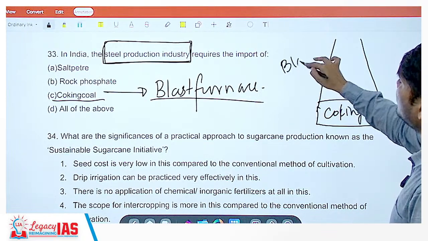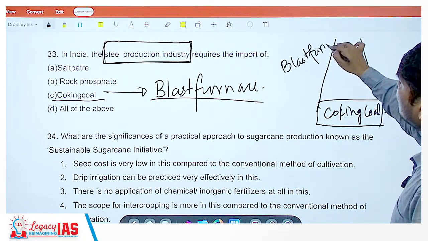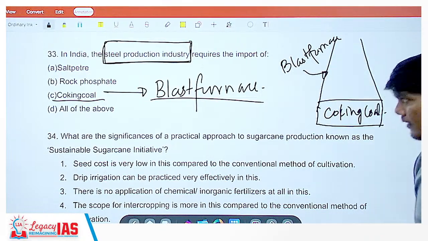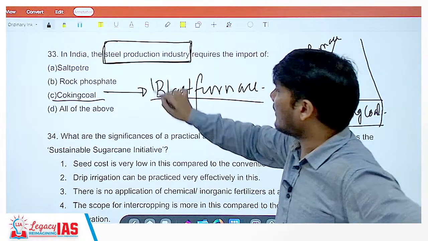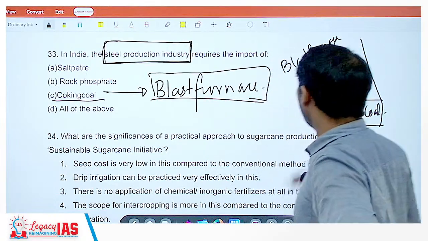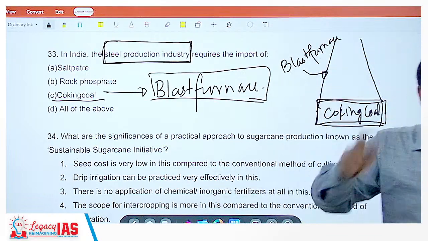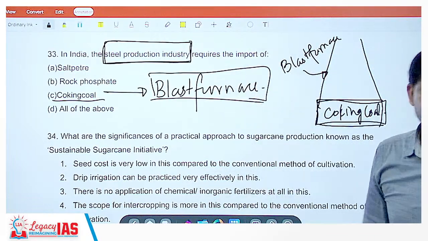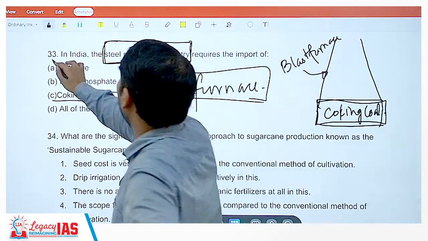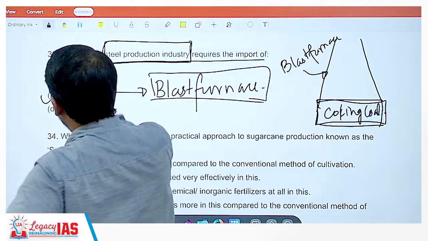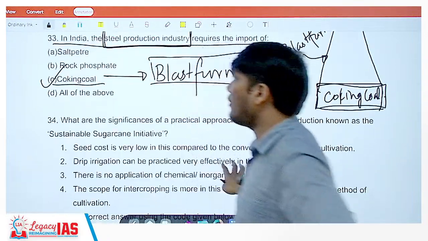This is the blast furnace, where you extract ore from the steel. Okay, that is called the blast furnace, and in the blast furnace you require coking coal, and that coking coal is required to be imported from abroad, right? So in India the steel industry requires the import of coking coal. C, that is coking coal.